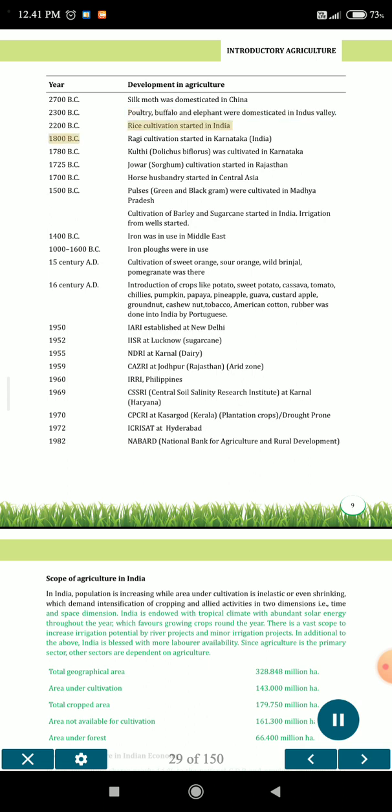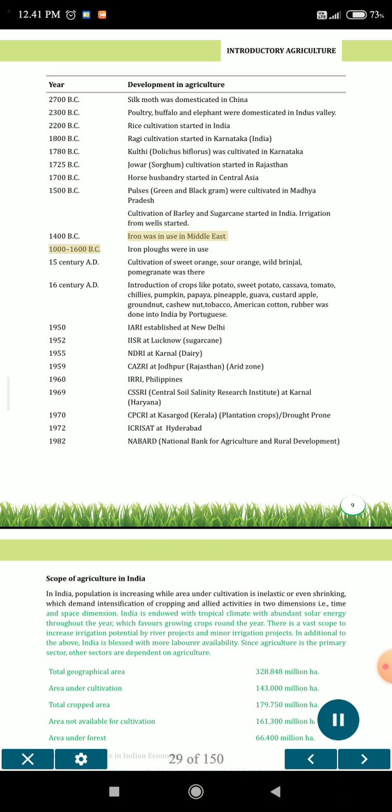2200 BC, rice cultivation started in India. 1800 BC, ragi cultivation started in Karnataka, India. 1780 BC, kulthi, Dolichos biflorus, was cultivated in Karnataka. 1725 BC, jowar, sorghum, cultivation started in Rajasthan. 1700 BC, horse husbandry started in Central Asia. 1500 BC, pulses, green and black gram, were cultivated in Madhya Pradesh. Cultivation of barley and sugarcane started in India. Irrigation from wells started.